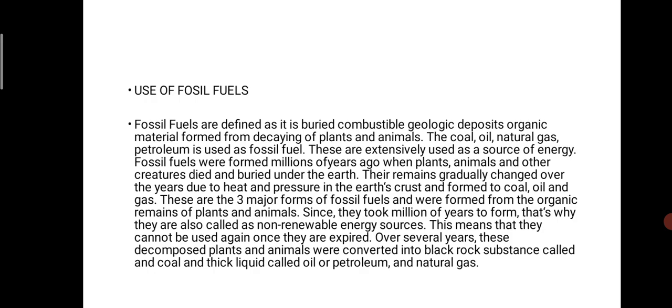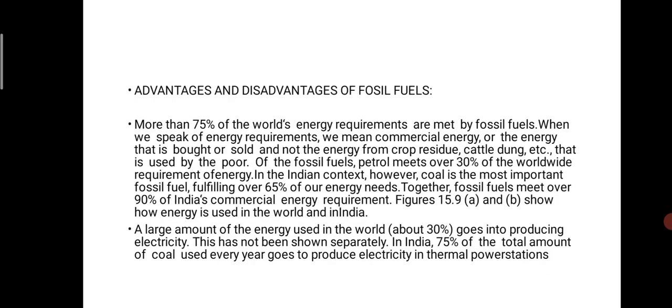These are the three major forms of fossil fuels. They are called non-renewable energy sources, and this means that they cannot be used again once they are exhausted. Over several years, decomposed plants and animals were converted into a black rock substance called coal, and a thick liquid called oil, petroleum, and natural gases.